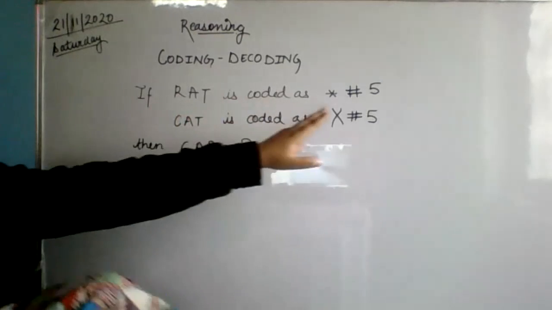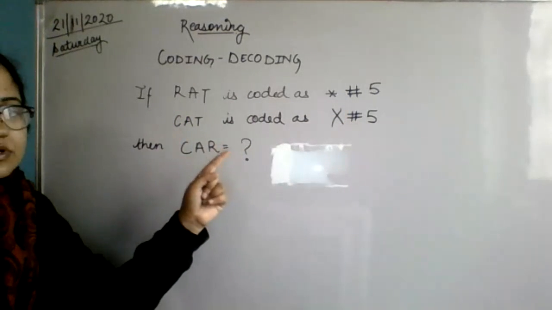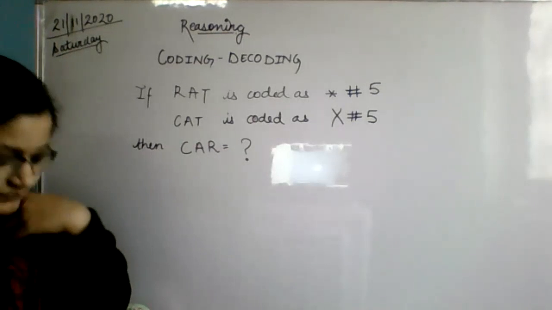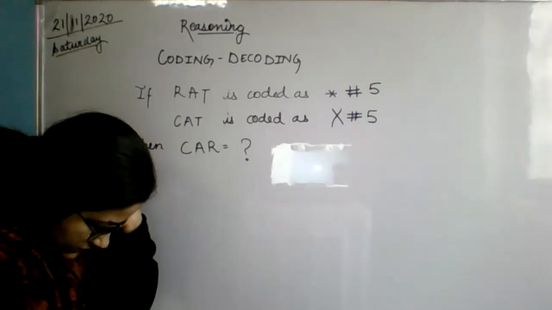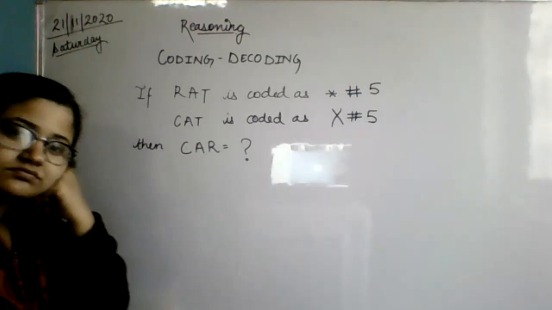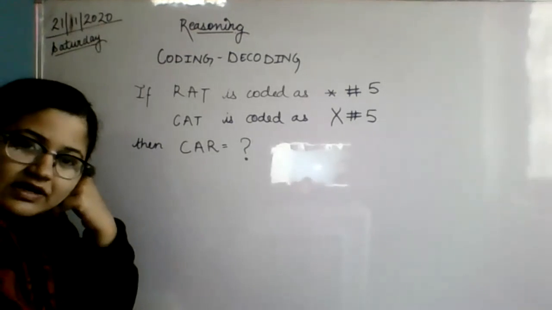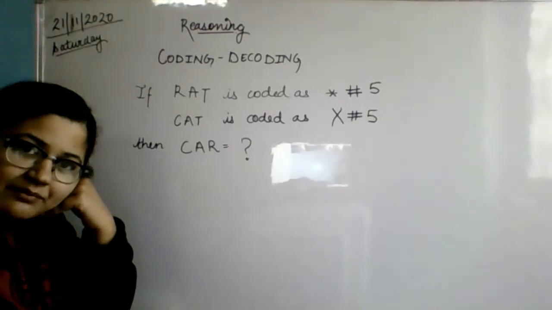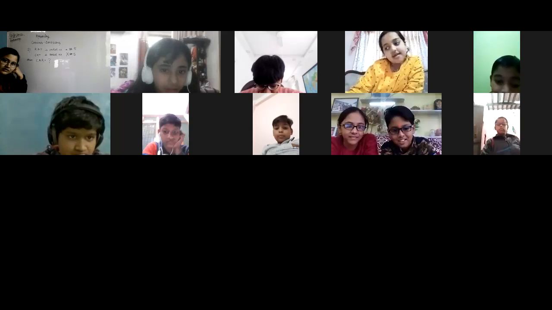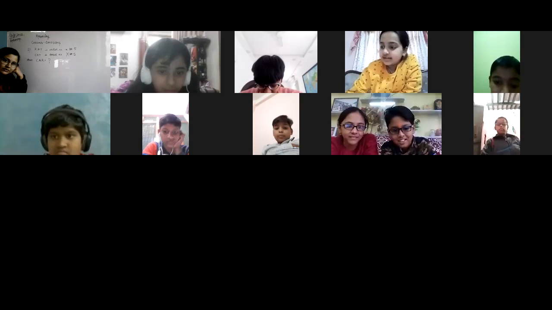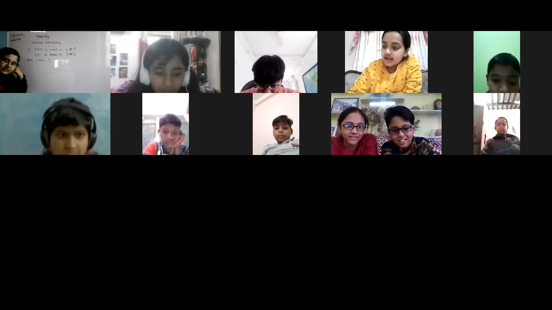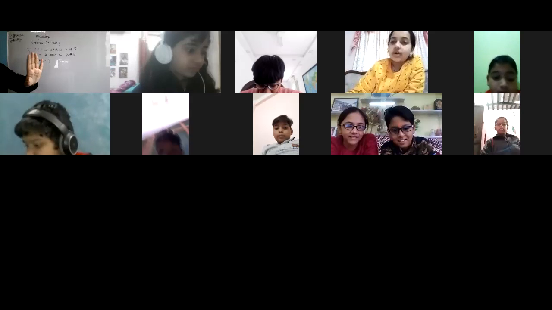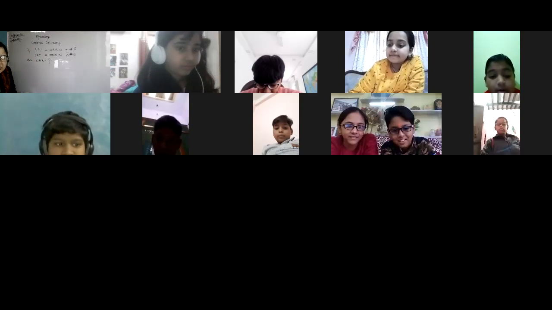If rat is coded as star #5, cat is coded as X #5, then what is the code for car? Ma'am, it is easy. Type it in the chat box. Or you can do one thing. You just write it and show me on the camera itself. Take beta, always keep an A4 size notebook sheet with you, so that you can bring it closer to the camera and show me what is written over there.